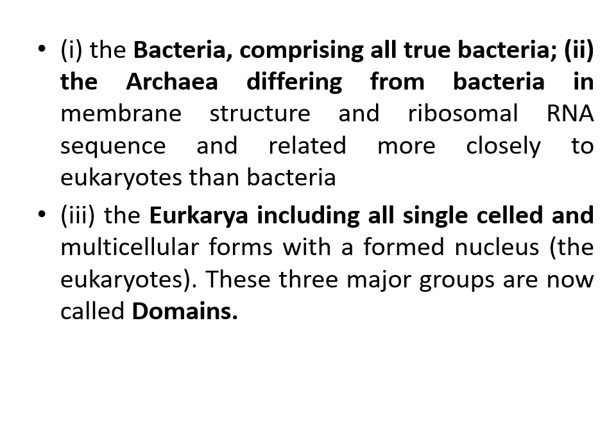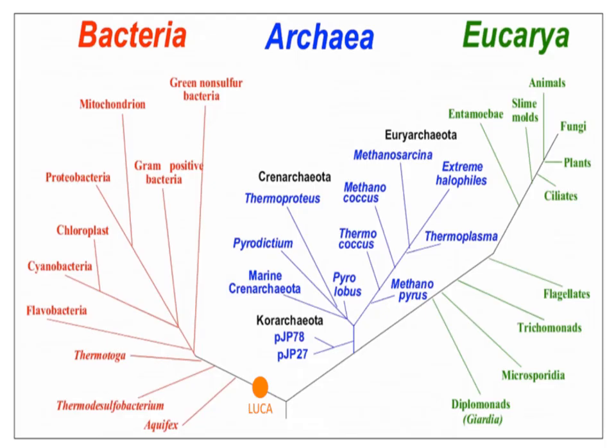These three major groups are now called domains: bacteria, archaea, and eukarya. These are the domains that come on top of all the kingdoms. Then animals, fungi, plants are there. From there the different phylogenetic tree has evolved.